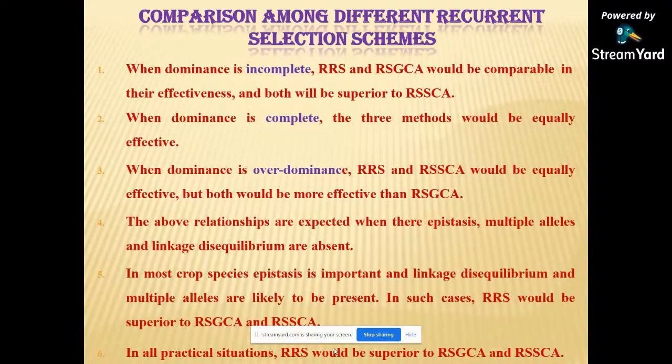The above relationships are expected when epistasis, multiple alleles, and linkage disequilibrium are absent. In most crop species, epistasis is important, and linkage disequilibrium and multiple alleles are likely to be present. In such cases, reciprocal recurrent selection would be superior to recurrent selection for GCA and SCA. In all practical situations, reciprocal recurrent selection would be superior to both selections.